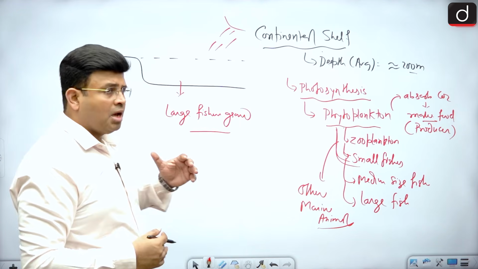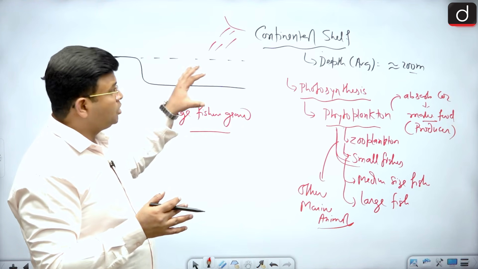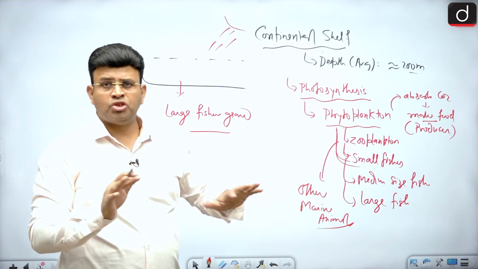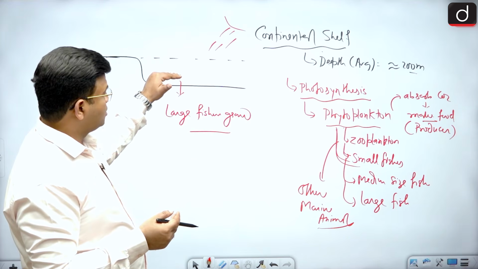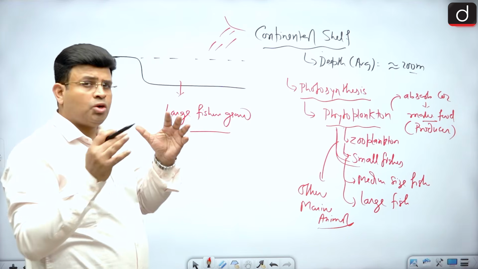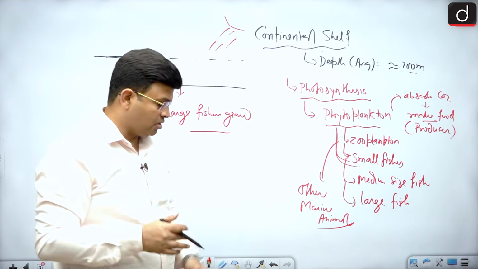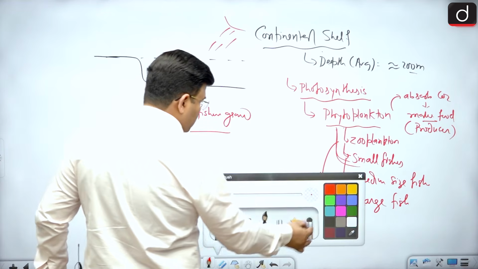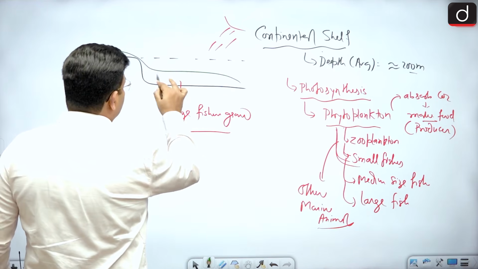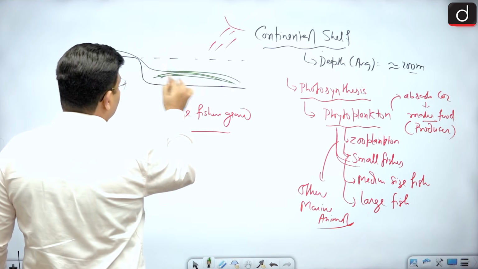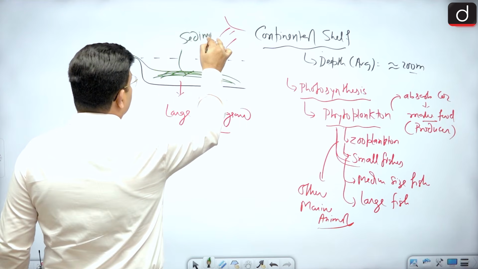And around 200 to 300 million years ago, marine organisms in the deeper ocean were very few, and the maximum were in the continental shelf. So these marine organisms died, and they were deposited below the sediments brought by rivers and glaciers.